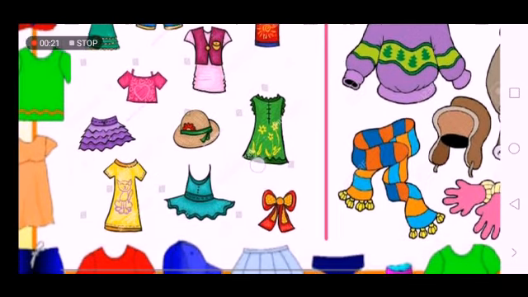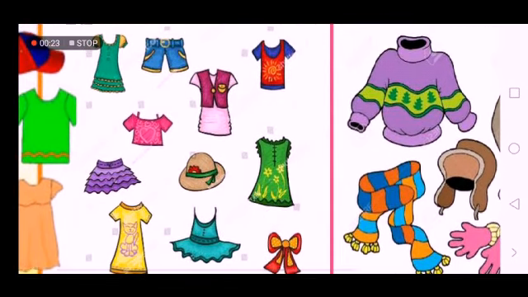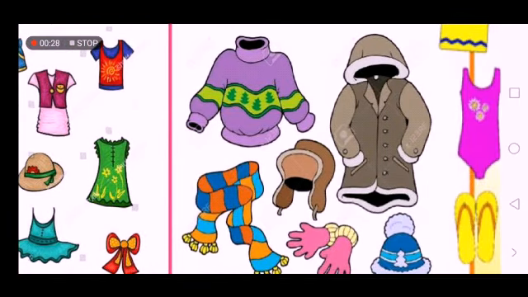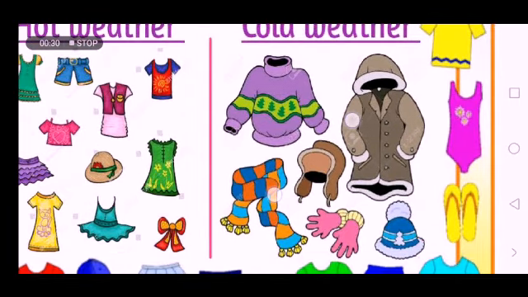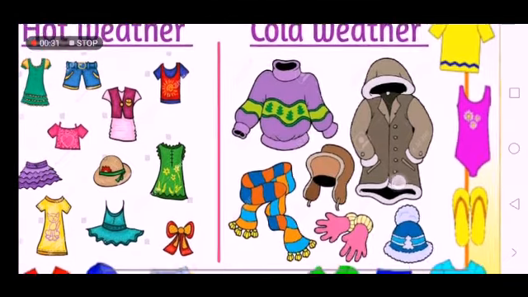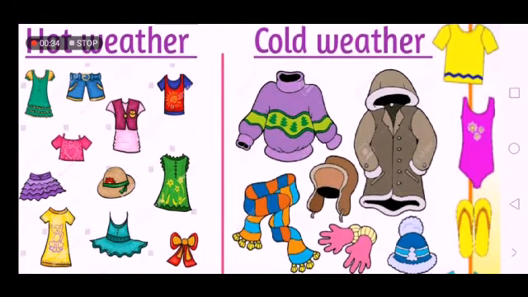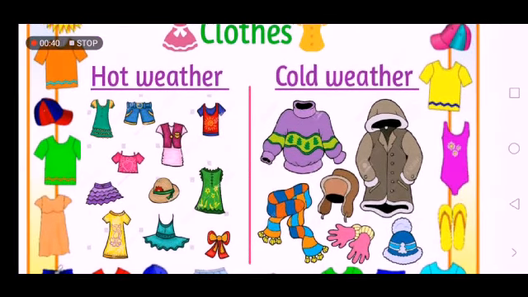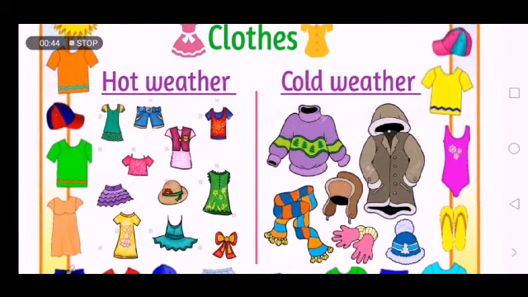We wear these clothes when the weather is hot, and here we have heavy clothes, and we wear them when the weather is cold. So they prevent us from the cold and they protect our bodies. This is how weather can control what we wear.